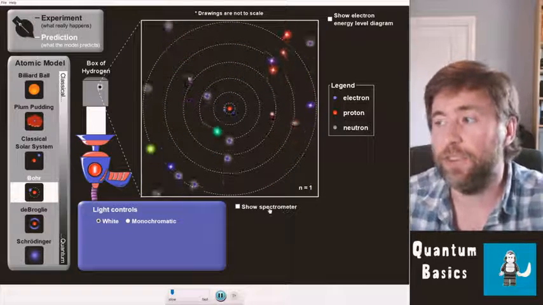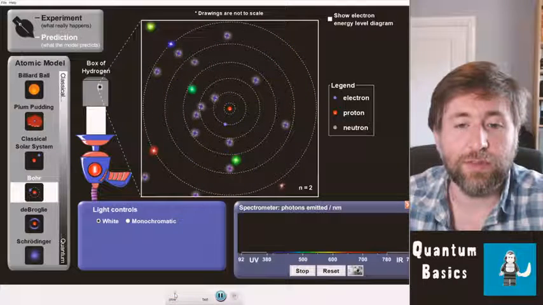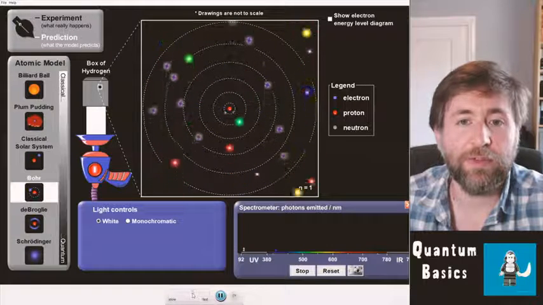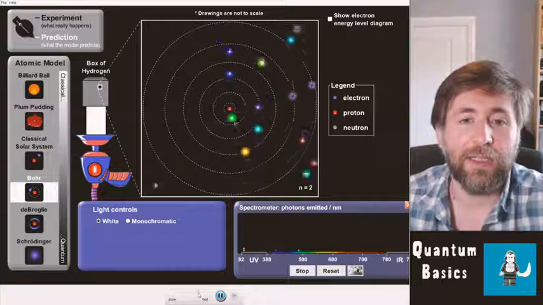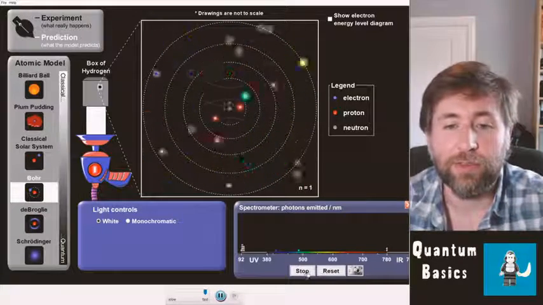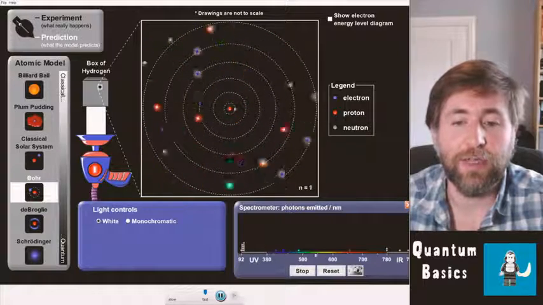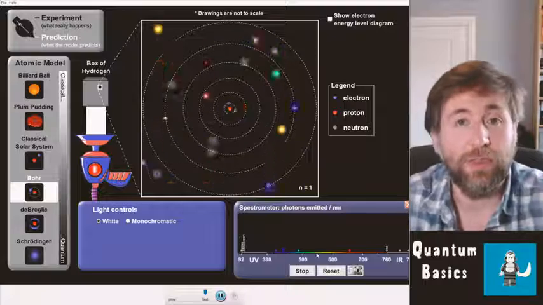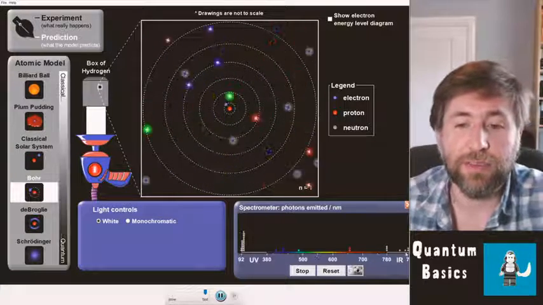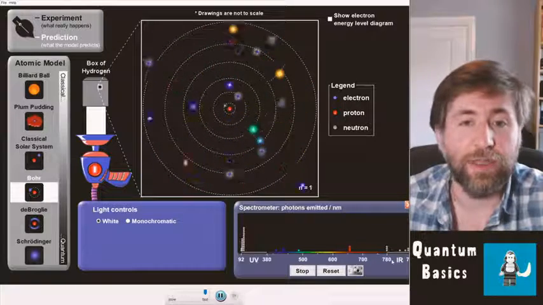One of the nice things about the simulation is that I can actually show you what's called a spectrometer, which is going to display all of the different frequencies of light which are emitted by this atom. Every single time, I'm speeding it up now, a photon is emitted as an electron de-excites, which is falling down, you can see it registers one photon down on the spectrometer. I'm starting to see these discrete bands, these discrete colors, which are like the emission spectra that you saw on the slides that I presented to you. Gradually that's going to build up. You can see for hydrogen, we have these 4 discrete bands in the visible spectrum, these 2 in the UV, and these in the IR range as well.